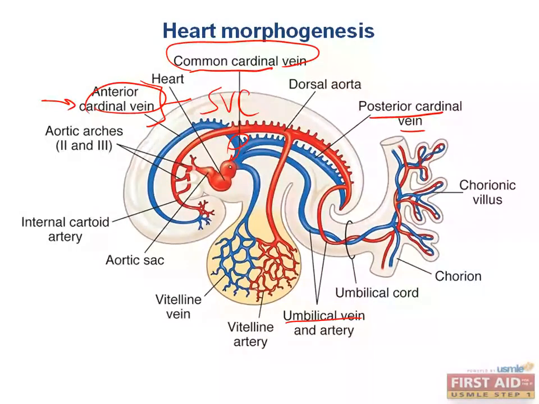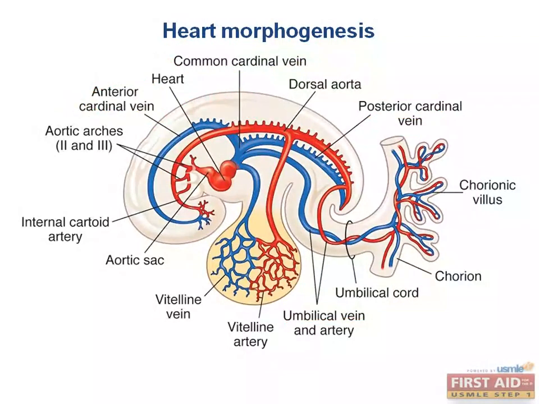And the structure here will be the right atrium. Can you see here on the image where the common cardinal vein, the vitelline vein, and the umbilical vein all meet up right before they go into this tiny heart? This is the venous drainage into the heart. What would you call this space here where all of these venous fetal derivatives drain?